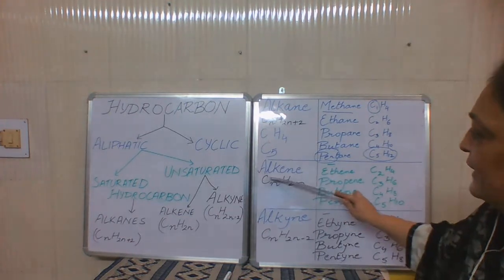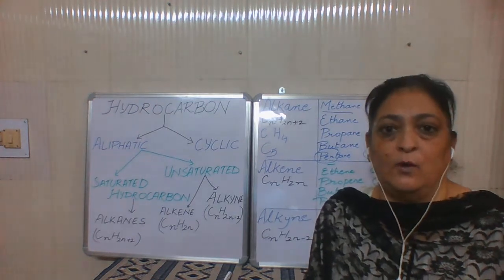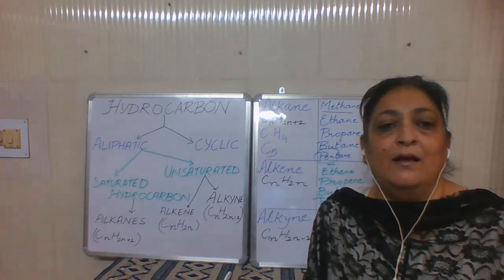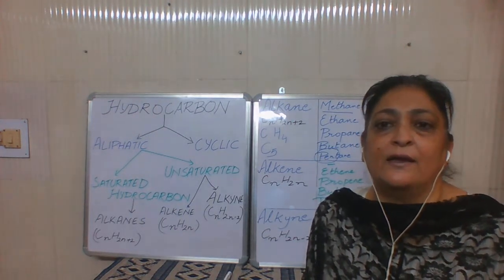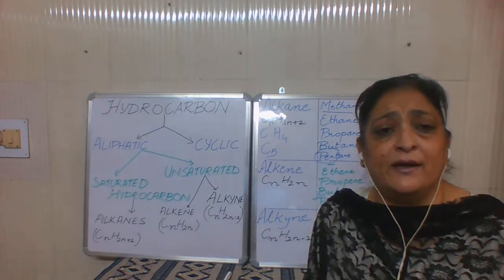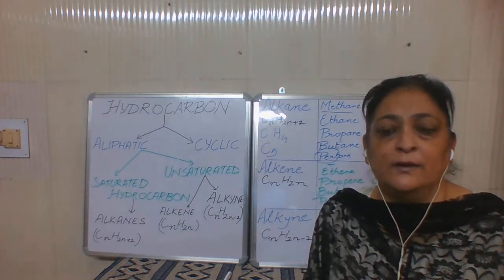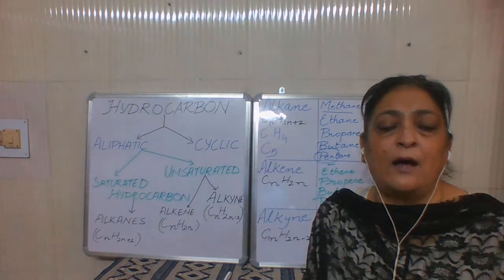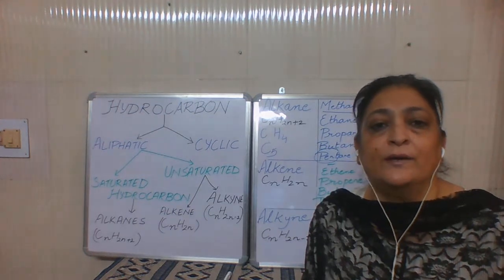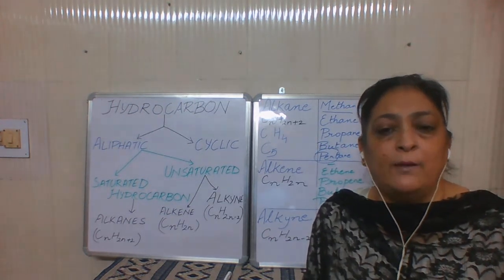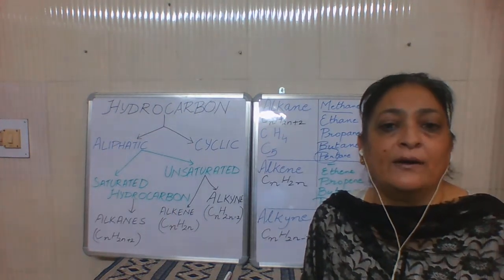Now in alkenes, the first member with 1 carbon does not exist. What is the reason? We don't have methene. Methene means 1 carbon. Now you yourself say, what is the restriction in alkene? That there should be the presence of at least 1 double bond. When I say methene, it means 1 carbon. Where is the other carbon? There is no other carbon, so there is only 1 carbon. With which carbon will that single carbon make a double bond? It has no other carbon available with which it can make a double bond. So that is the reason the 1 carbon alkene does not exist.